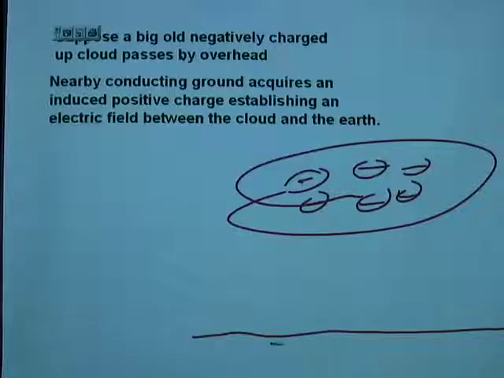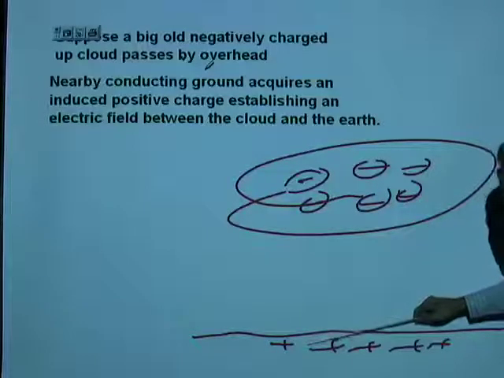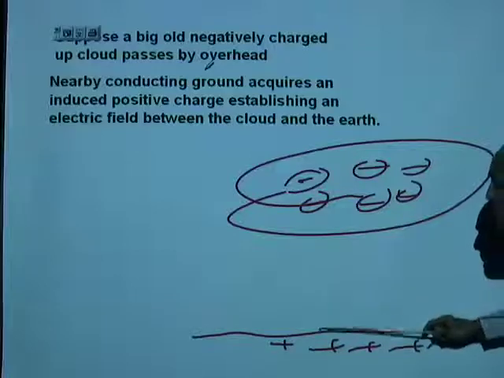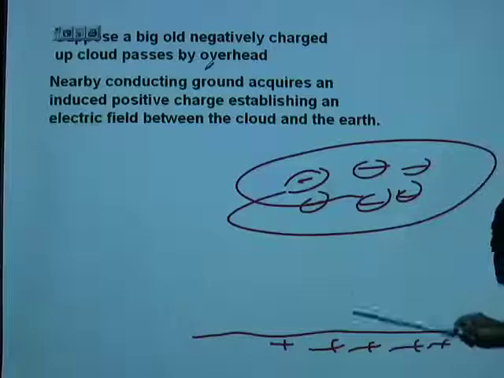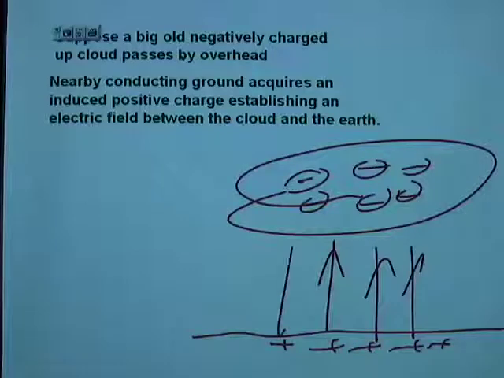Because of the presence of these large negative charges directly above, the ground gets a lot of induced positive charge. That means a very high electric field is now established between the cloud and the ground, and the electric field will be like this.